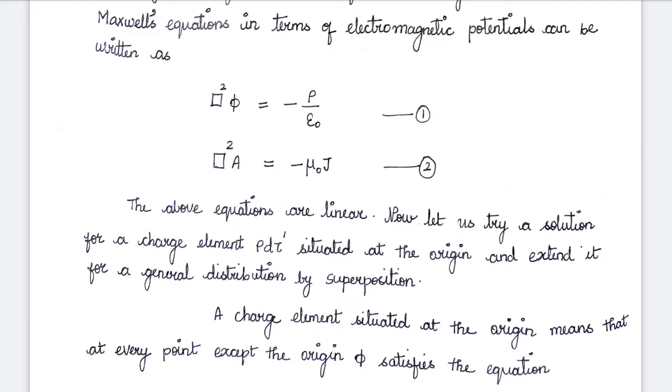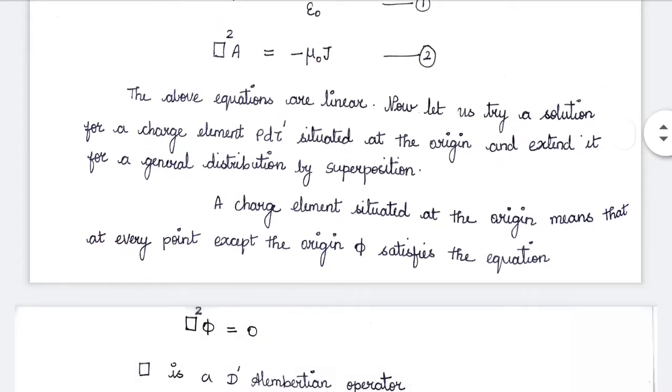So, let us try a simple solution by considering a charge element rho d tau prime which is situated close to the origin, and then the solution can be extended to a general distribution by the principle of superposition.